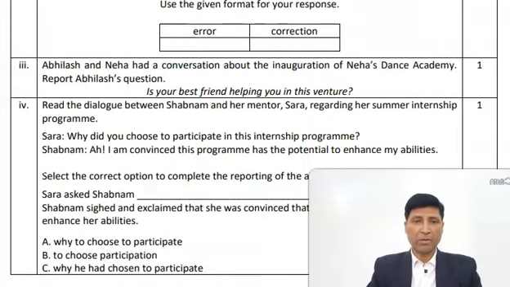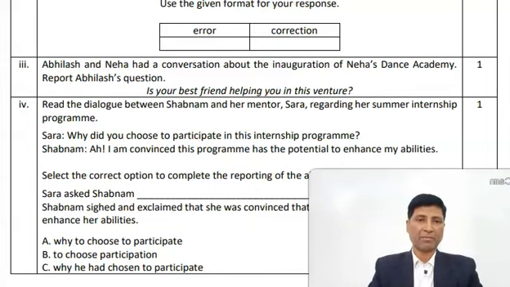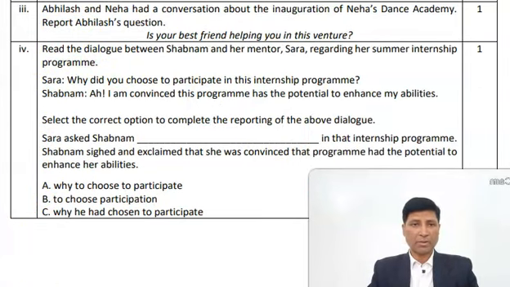Now look at question number 3. Abhilash and Neha had a conversation about the inauguration of Neha's dance academy. Report Abhilash's question. This is a direct and indirect speech question. Now let me find some space so that I can explain it.